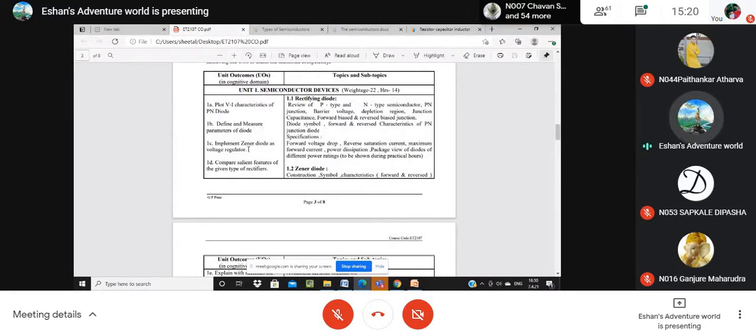You have to look at the outcome of this topic, pick up any point from the outcome only, and search for MCQs on that outcome only. Okay, because the outcomes tell more things. See, plot VI characteristics of the PN diode.